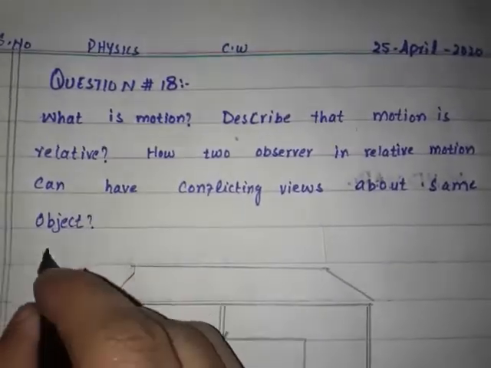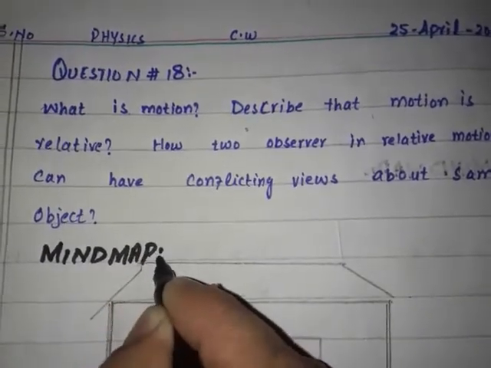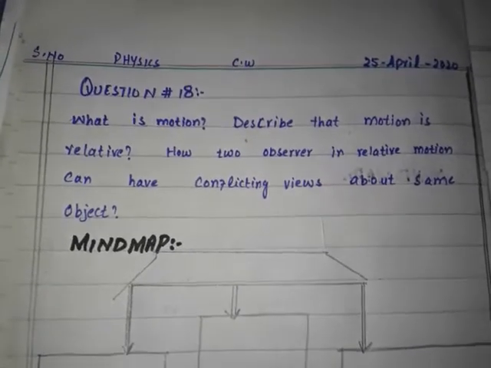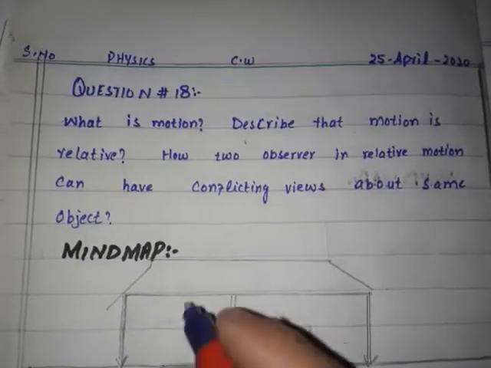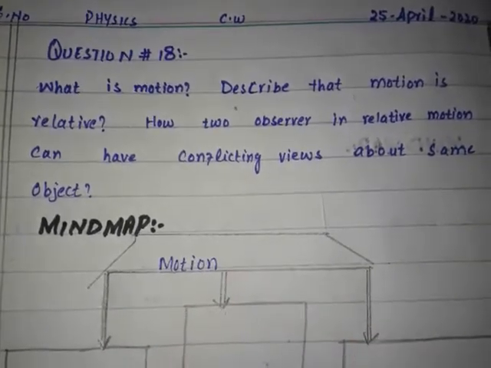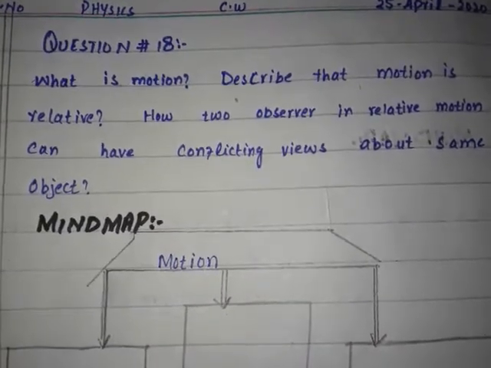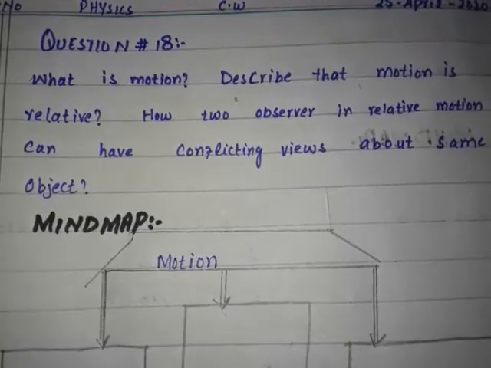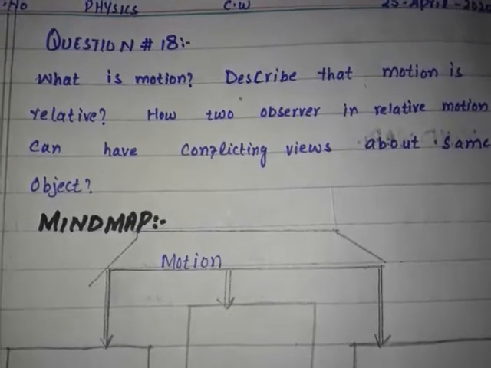After that, give the heading of mind map. Underline it properly with the help of the pencil. The main point is motion. Motion is change in position with respect to observer.